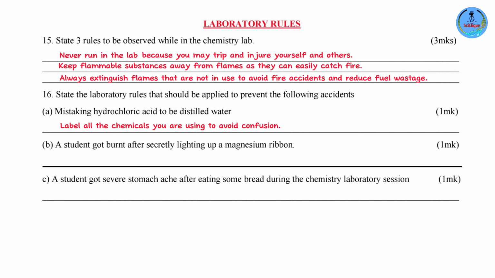Part B, a student got burnt after secretly lighting up a magnesium ribbon. Emphasis is on the word secretly. So the student did this without the teacher's permission. So this goes back to the rule: always consult your teacher before trying out any experiment to avoid accidents.